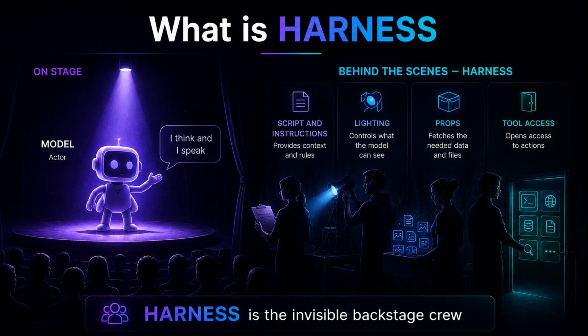What you see on the screen is usually simple. You write a message, the AI answers. But behind the scenes, a lot can happen. The harness can read files, it can search, it can call tools, it can pass hidden instructions, it can decide which model to use, it can store the result, it can ask the model to revise its own plan. That is why AI agent is not just a model name. It is the full system around the model. And once you see that, the agent world becomes much easier to understand.